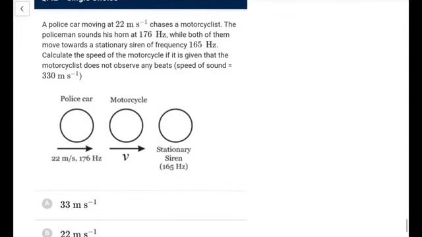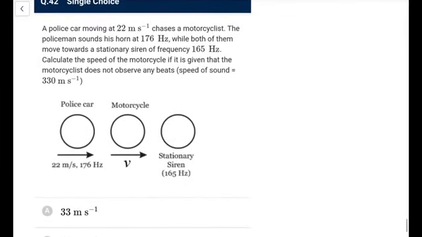Next, police car going at 22 meter per second chases a motorcyclist.